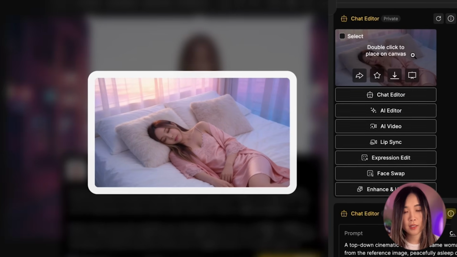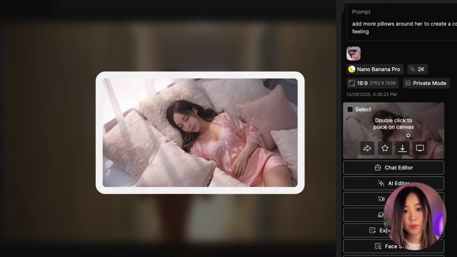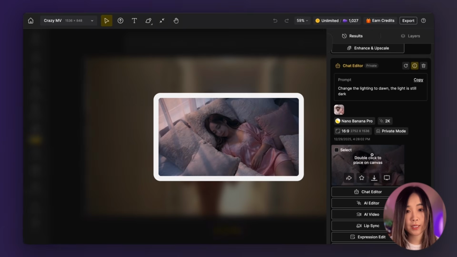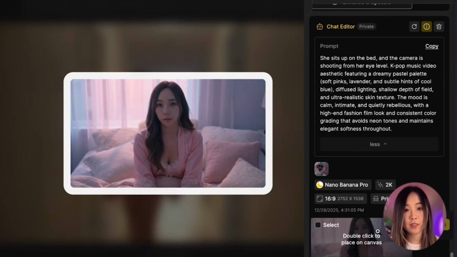Here's the result. And you can see that the visual color theme I specified is integrated in the images. Using just a simple prompt, you can also do things like changing the lighting of the image like this. And using the previous image as reference, I asked to make her sit up and have the camera at her eye level. The visual tone remains the same, but with multiple iterations like this, sometimes you might notice the character's